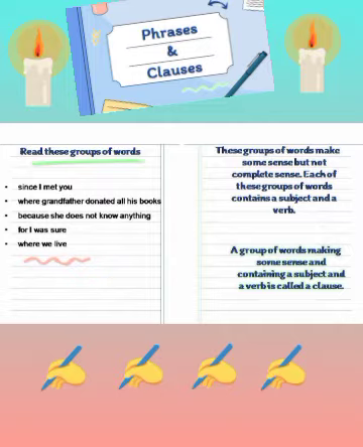So, a group of words making some sense and containing a subject and a verb is called a clause. We can see in the second group of words, there is a sense for this group of words. They have some sense and they have a subject and verb. So, they are called clauses.